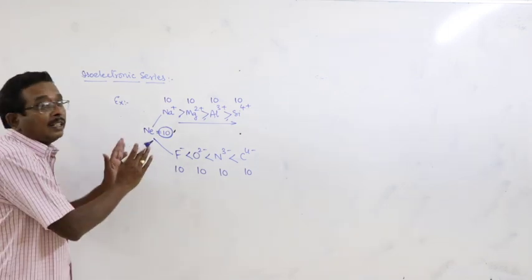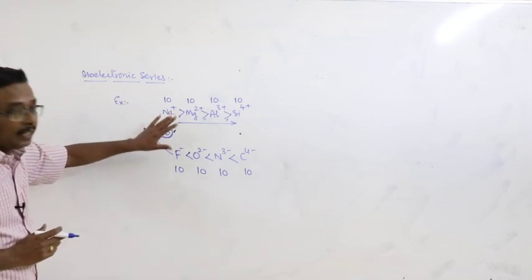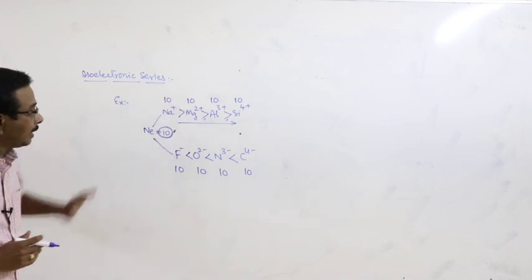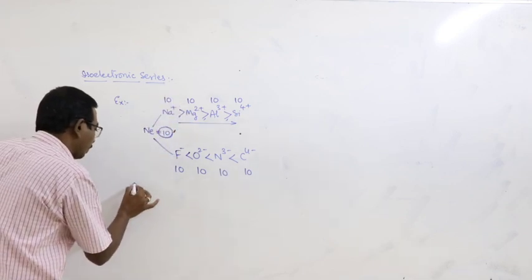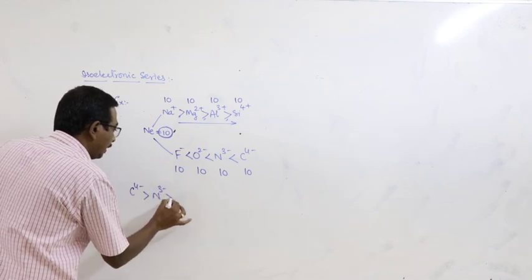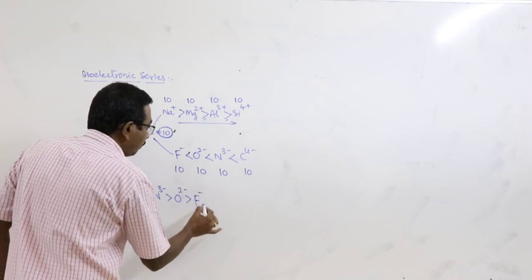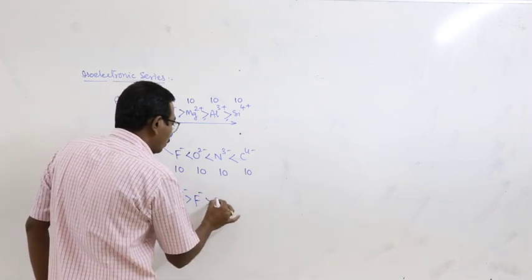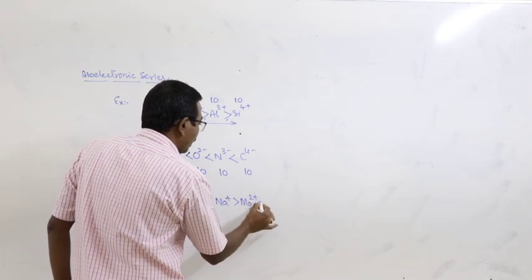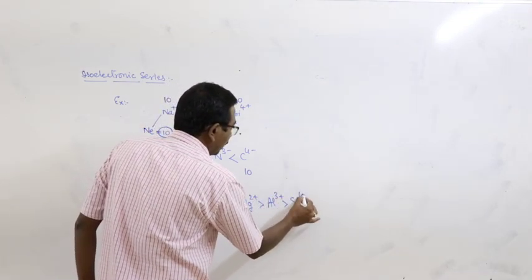Now what about the order of decrease of ionic radii among all these ions or among the isoelectronic series? Here the first one, C4 minus, N3 minus, O2 minus, F minus, and next one Na plus, Mg2 plus, Al3 plus, Si4 plus.